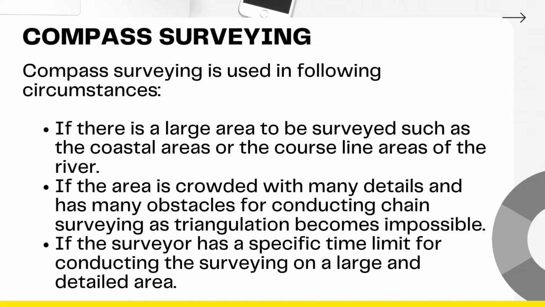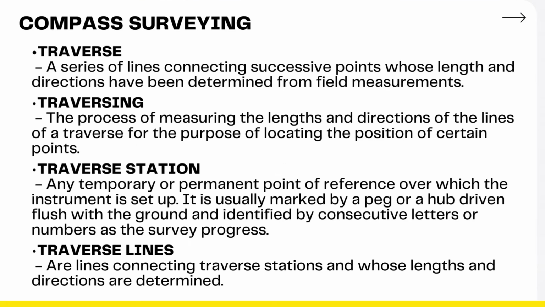It can also be used if the surveyor has a specific time limit for conducting the surveying on a large and detailed area. Let us note that the principle of compass surveying is traversing. So here are different terms which are related to compass traverse. These are the traverse, traversing, traverse station, and traverse lines. First is traverse. It is a series of lines connecting successive points whose lengths and directions have been determined from field measurements.